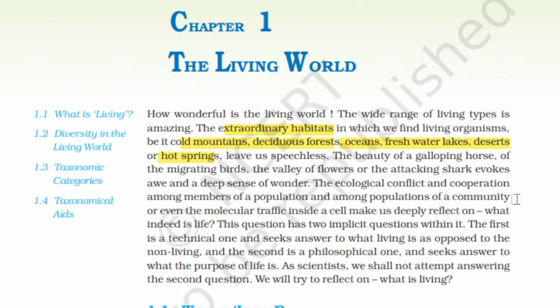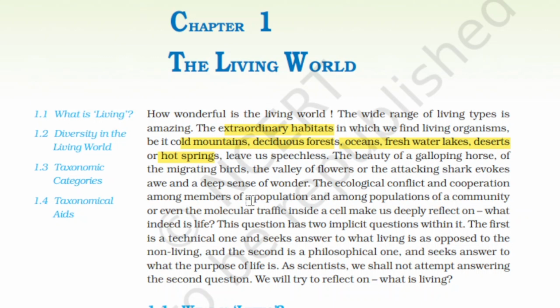So the ecological conflict and the cooperation among the members of a population, and among the populations of the community. Members of populations means we have cooperation with certain animals like cow, goat, dogs. We have a certain cooperation with those animals. And populations of a community, like we humans, we have our understanding, we have a community. Or even the molecular traffic inside a cell makes us deeply reflect on what indeed is life. The molecular traffic means the reactions which occur in our cell.